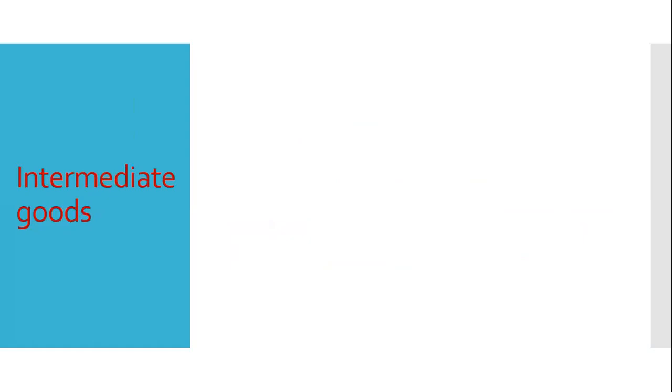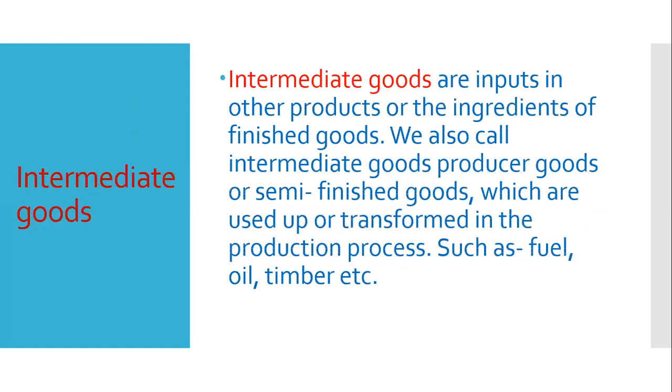So what are intermediate goods? Intermediate goods are inputs in other products or the ingredients of finished goods. We also call intermediate goods producer goods. Capital goods we have called producer goods, and intermediate goods we also call producer goods. But these types of goods have a difference.